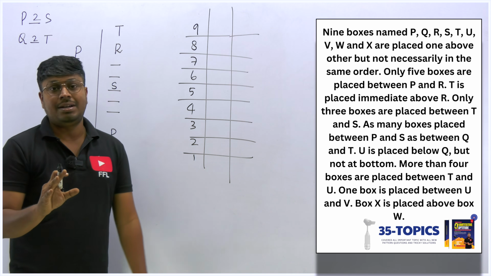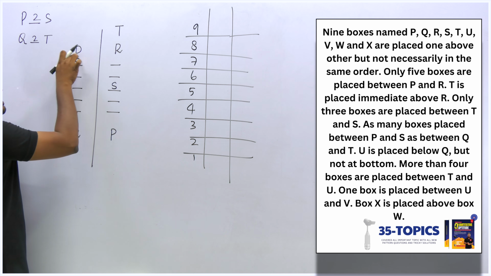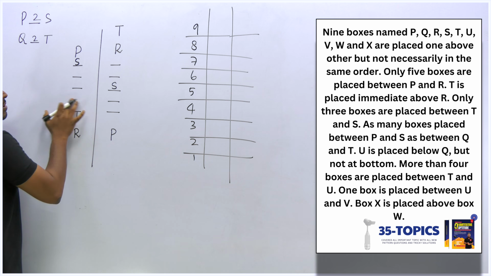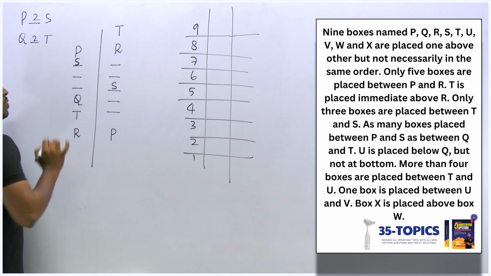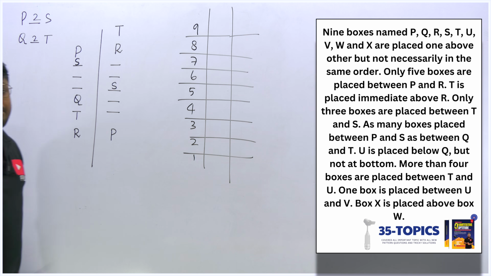That is the meaning of it. So let's take the first possible case. Between P and S, there is no box, right? So between Q and T also, there should not be another box. So I should fix Q only here.